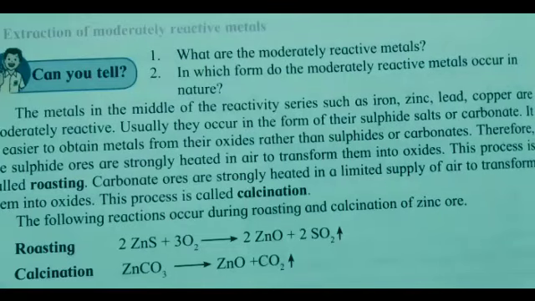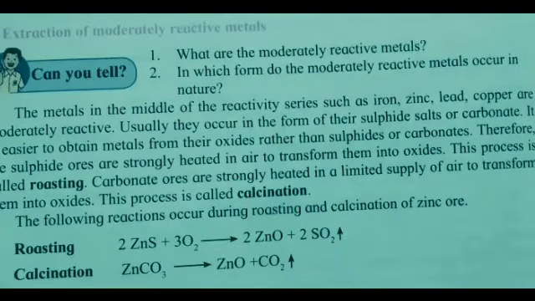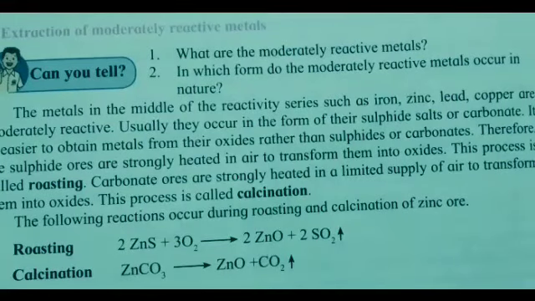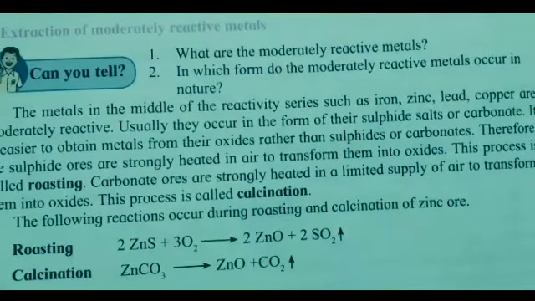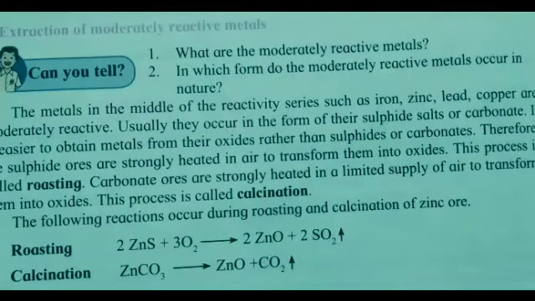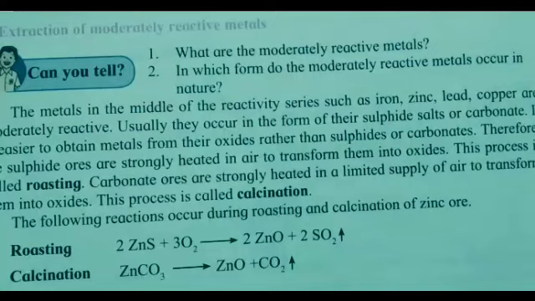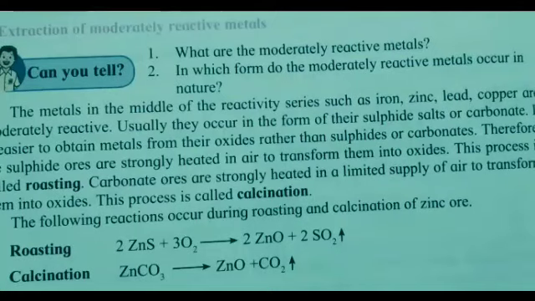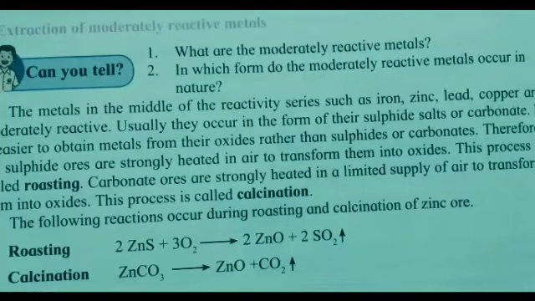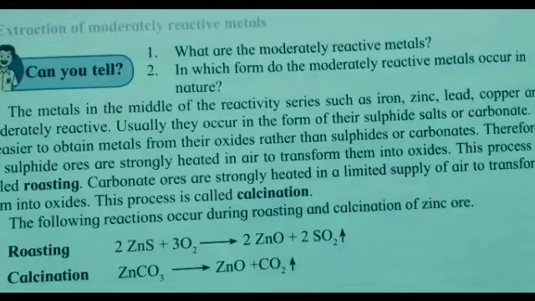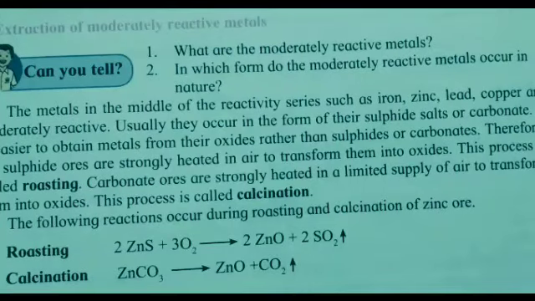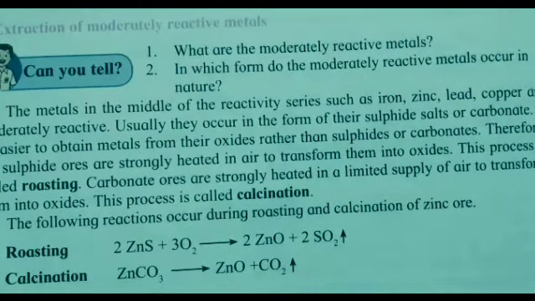Carbonate ores are strongly heated in a limited supply of air to transform them into oxide, and this process is called calcination. The following reactions occur during roasting and calcination of zinc ore. The zinc oxide so obtained is reduced to zinc by using suitable reductant such as carbon.